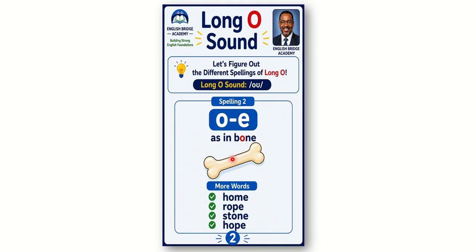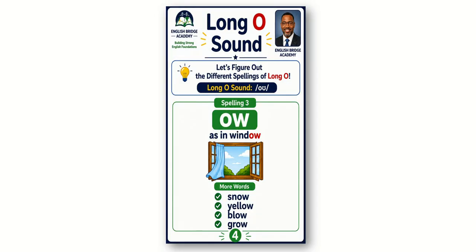As you can see in the picture, this is a bone, and we all know bone. Okay, look at bone: B-O-N-E. The letter O is followed by the letter N, which is a consonant, plus silent E. So if the letter O is followed by a consonant plus silent E, the letter O says O, as in home, rope, stone, and hope.